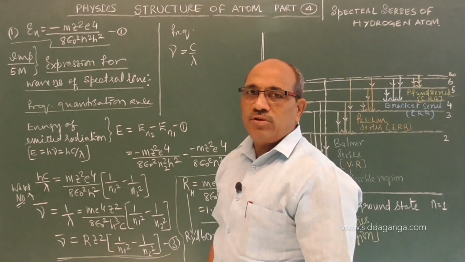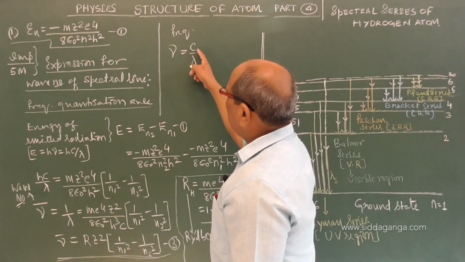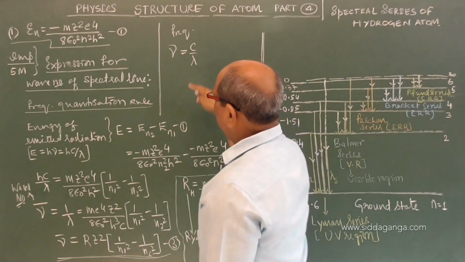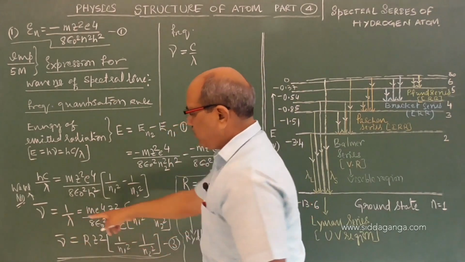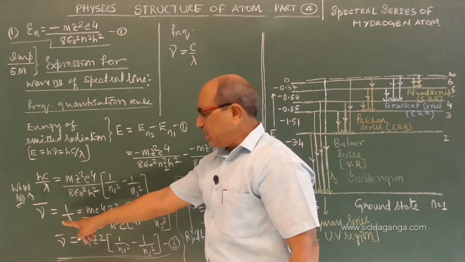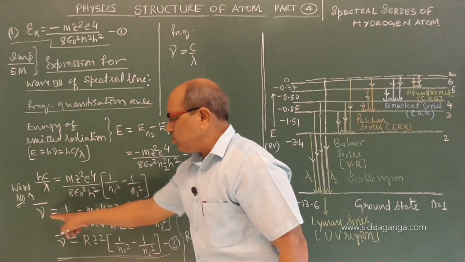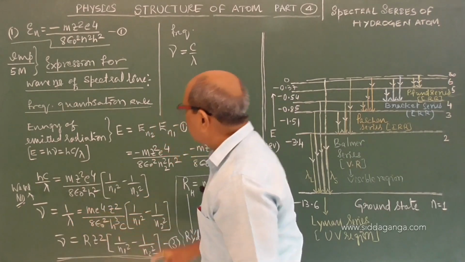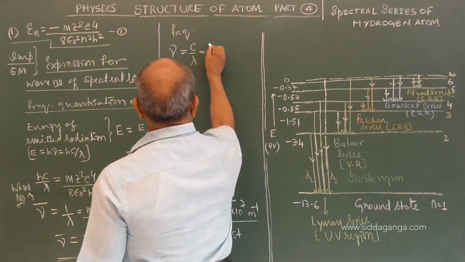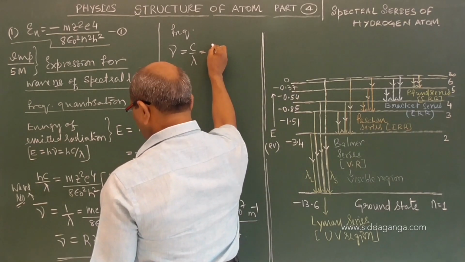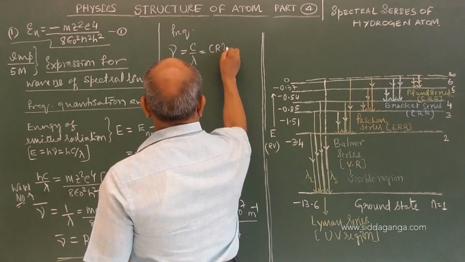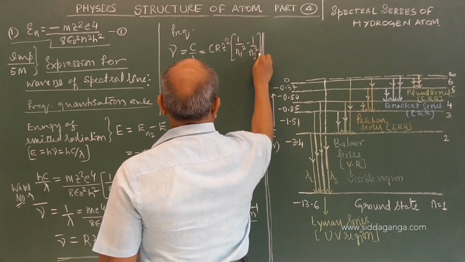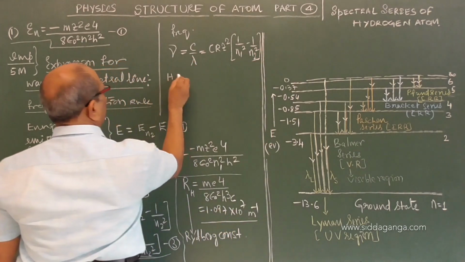Even in the sound chapter you have learnt in the first PUC, velocity of sound equals frequency into wavelength. That holds good for light also. So C by lambda, here you are seeing the wavelength expression, we can get the wavelength and wave number, the two values. If you need frequency, then I have to multiply both sides by C. If I multiply by C, that is C into R into Z square into 1 by N1 square minus 1 by N2 square. Suppose for hydrogen